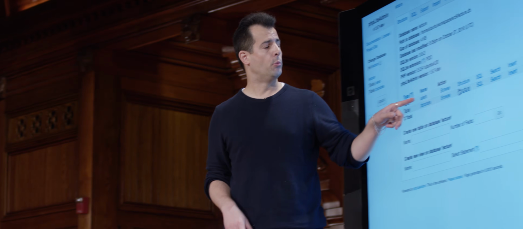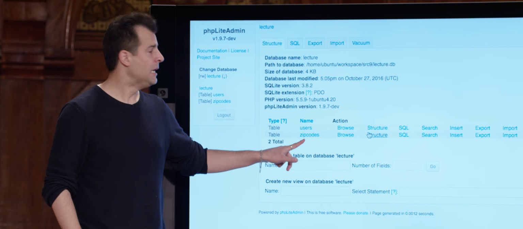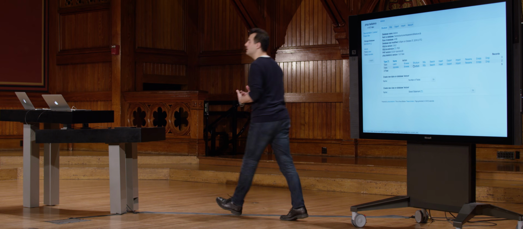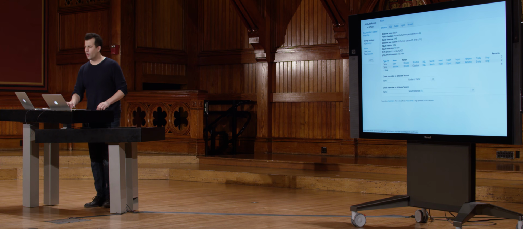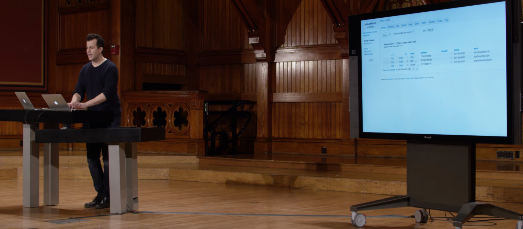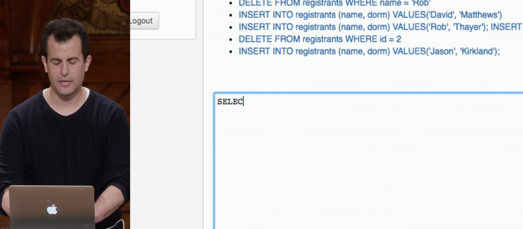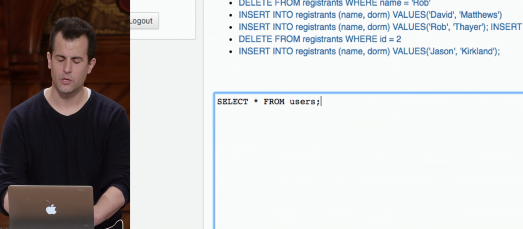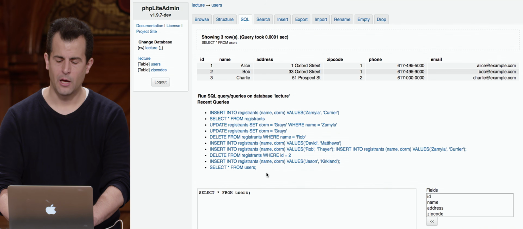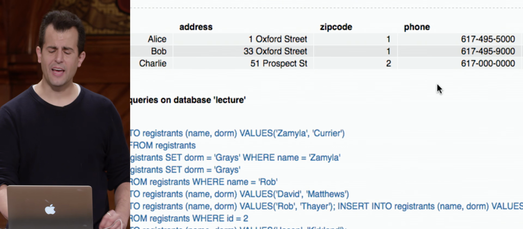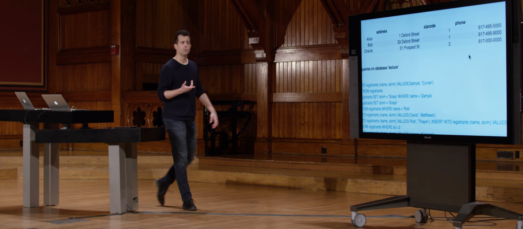All right, so what does this now mean? In my database called lecture, I now have 2 tables, users and zip codes, each of which has some number of fields inside of them. But this is not all that useful to me anymore, because now if I go ahead and select my users with a query like this, select star from users, go, I get back this. But what the heck is zip code 1 or zip code 2?